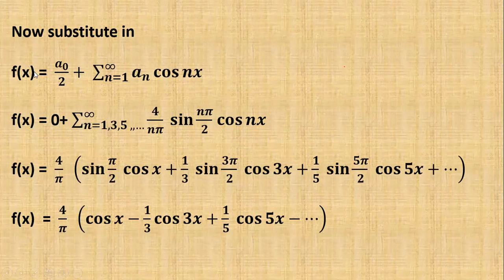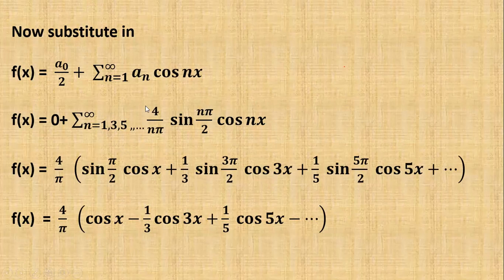This is the half range Fourier cosine series.